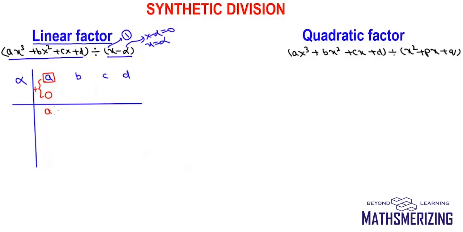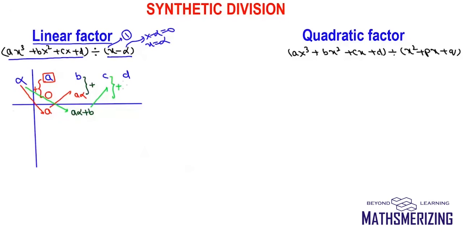So then it'll be a. Now I'll multiply this a with alpha and put the result below b, which is a alpha. Now I'll add them. So now I'll get a alpha plus b. Now again I'll multiply alpha with a alpha plus b and put the result there, and we'll continue to do that till we get the last term.